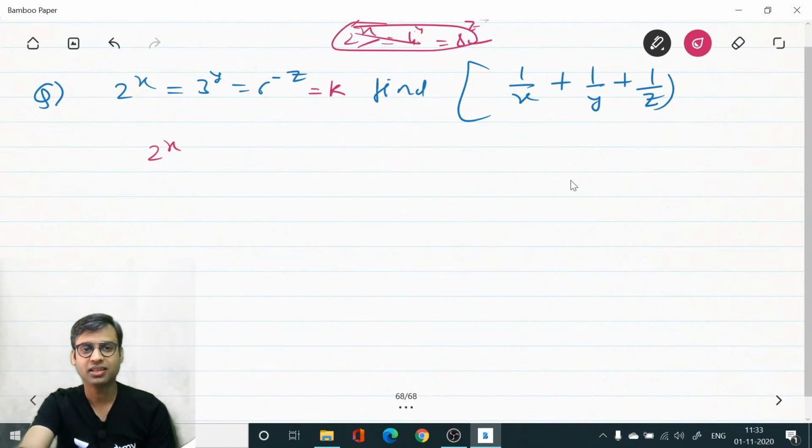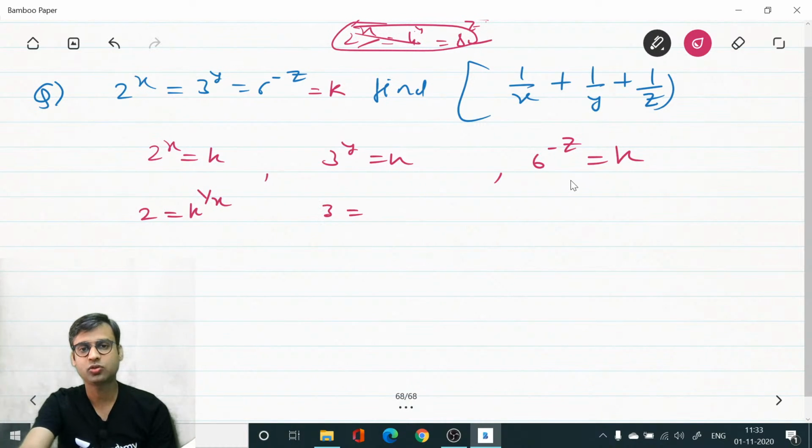So 2 power x equals k, 3 power y equals k and 6 power minus z is also equal to k. Okay, so 2 equals k power 1 by x and 3 equals k power 1 by y. Now we can write 6 as 2 into 3, so (2 into 3) power minus z equals k.